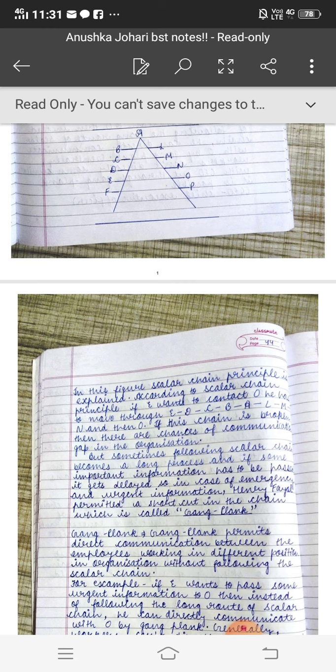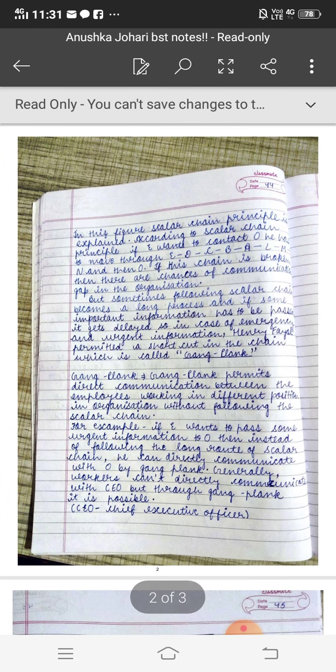Now we will understand the term gangplank. Here it is written: gangplank permits direct communication. It is important to note down. Gangplank permits direct communication. It means in some cases when you are in a hurry, in an emergency, or having urgency, you don't have to follow this long process of scalar chain. You can have direct communication. So gangplank permits direct communication between employees working in different positions.